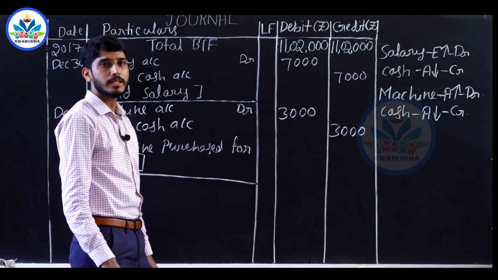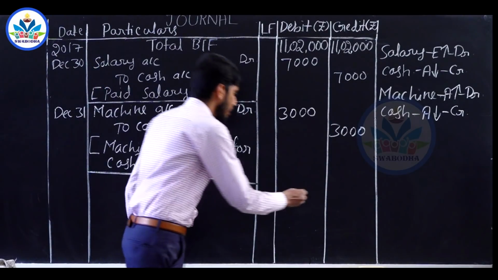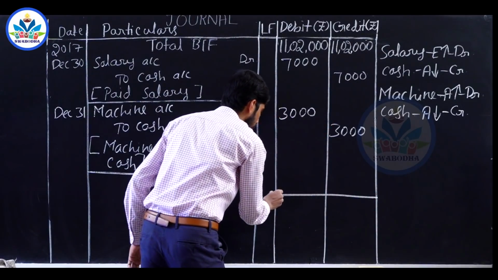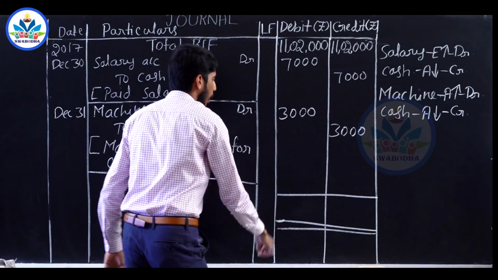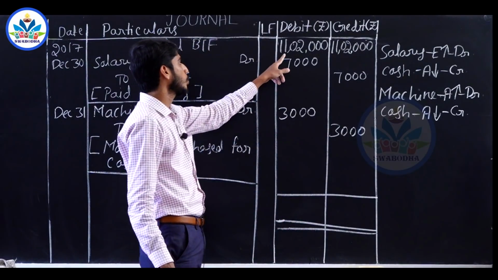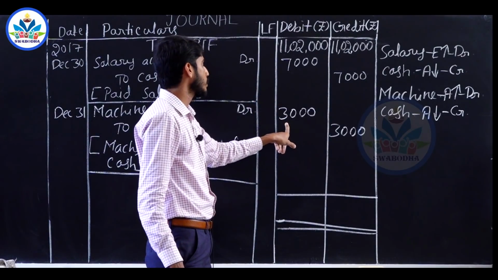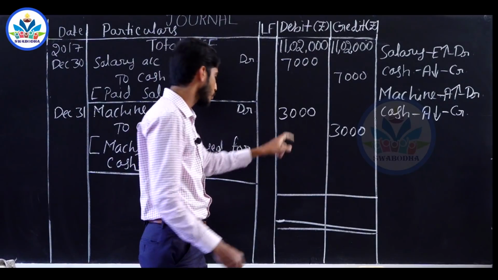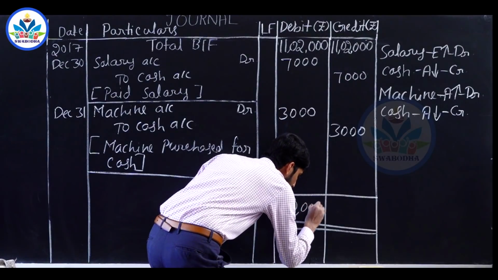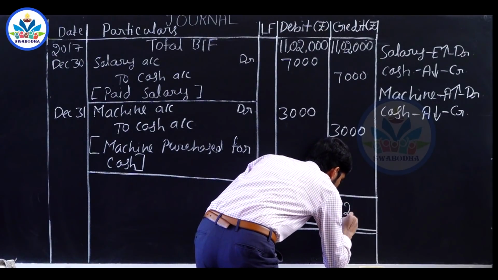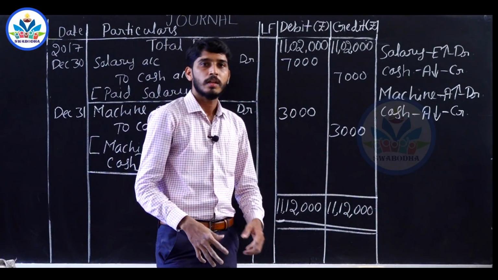Now all the transactions related to the business have been recorded. Next step is to calculate the total. So the total should always be equal in both the columns, that is debit column as well as credit column. 11 lakh 2,000 plus 7,000, 11 lakh 9,000, plus 3,000, 11 lakh 12,000. So the total is 11 lakh 12,000. Thank you so much.